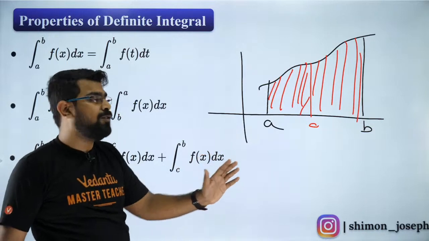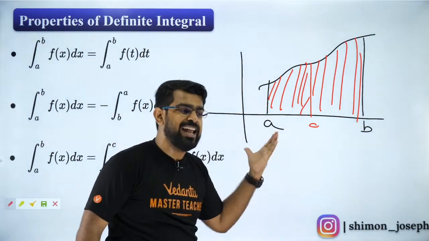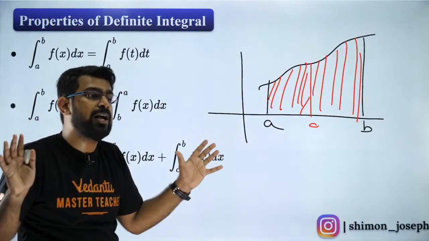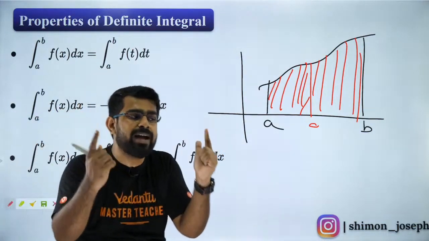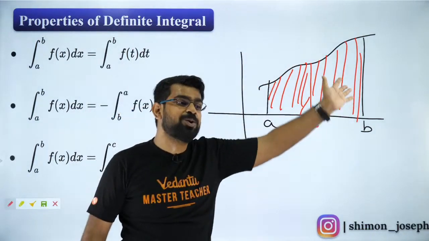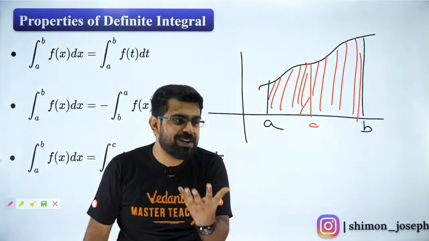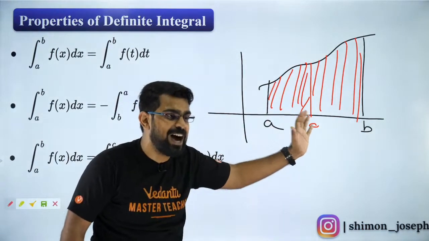Manjunath, I'll come to that. First, I hope you guys have understood this. So if C lies in between A and B, it is very obvious. Yes, everybody. Guys, one by one. If I come to this, you are going to that. If I come to that, you will go to something else. So please wait. I'll answer one by one. I want everybody to be convinced with what I said now.